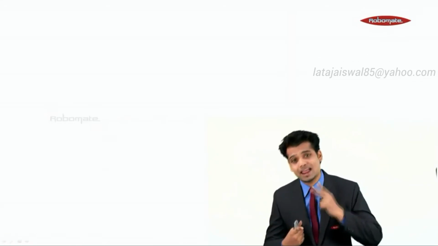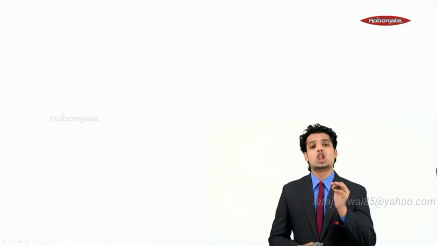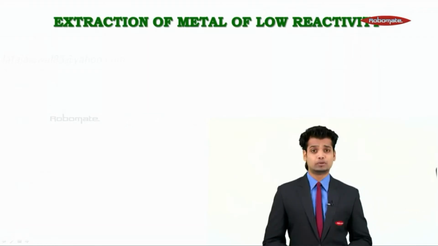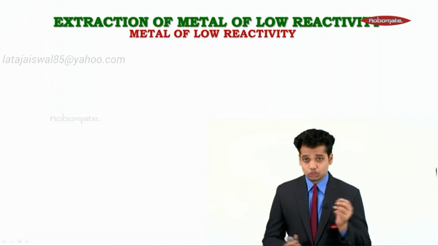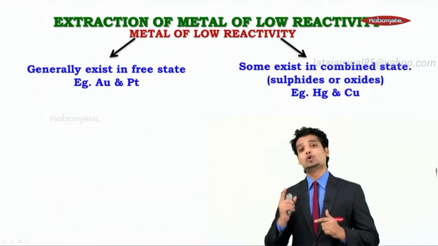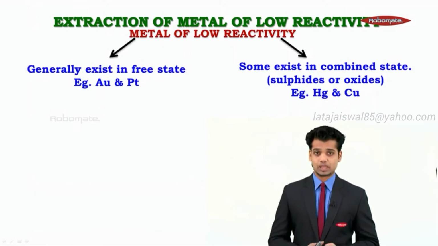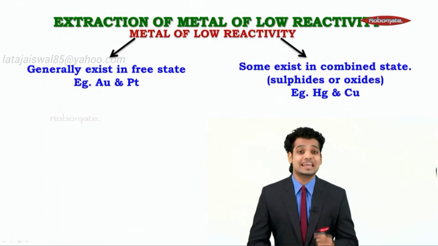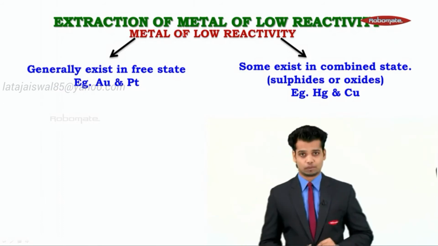Highly reactive metal and medium reactive metal. Let's move on to the last type of extraction, low reactive metals. Low reactive metals, the best part about them is they do not react. So usually they are found in the free state. Those metals are gold, platinum, or maybe silver. But some of them, like copper and mercury, sometimes exist in their sulfide or oxide form.